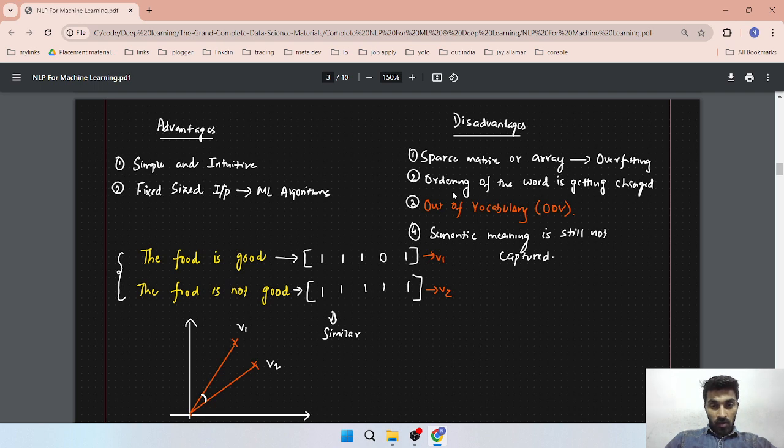The second problem is that semantic meaning is not captured. Suppose you have the sentences "the food is good" and "the food is not good". Even if you capture the word "not", you will get a similar matrix for both, and they may look very similar, but the meaning of both sentences is opposite. That's why you are not getting semantic meaning. Out of vocabulary also exists. Suppose some word is not in your training data set, but it comes in testing, then you can't know the meaning of that word. So the out of vocabulary problem also exists.